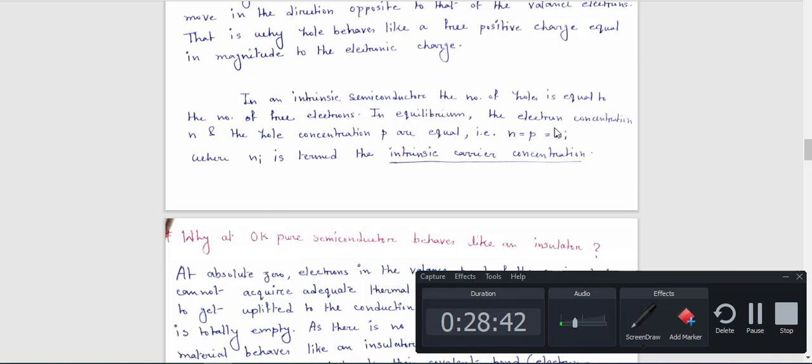Remember this point also. Again this is a very important term for your topic: what do you mean by intrinsic carrier concentration?